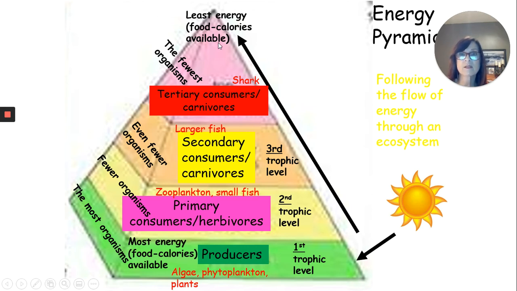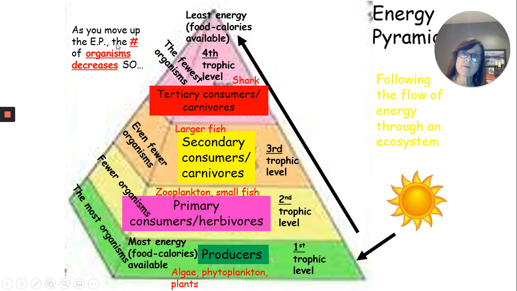As we keep going up to this smallest section, it's at the top because it represents our top trophic level, your top consumers. And they are all carnivores. These are your tertiary consumers. But notice that these are the fewest organisms of all. So maybe only one shark would have enough to eat in this particular ecosystem if there were maybe 10 large fish, if there were maybe 100 small fish, if there were maybe 1,000 phytoplankton, that kind of thing.